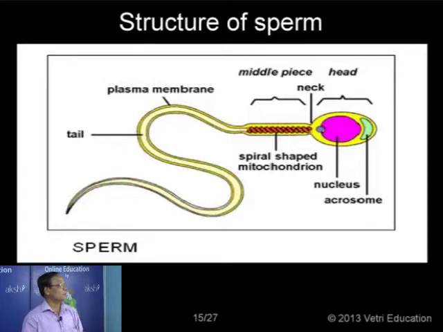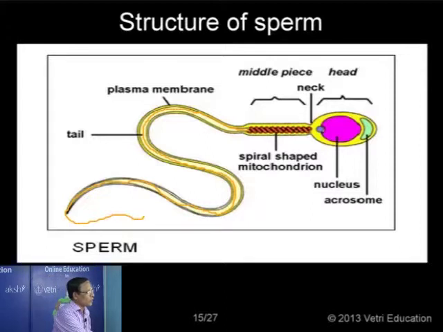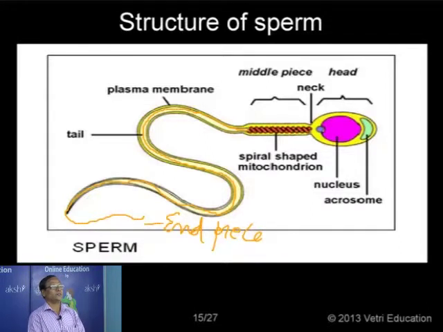Now the tail. The axial filament is proceeding through the tail, and it is also extending beyond the level of the plasma membrane. So the tail is differentiated into two parts. The part of the tail having the plasma membrane is called the main piece, and the part of the tail having only the axial filament is called the end piece. This is the end piece. So the axial filament is extending beyond the level of the main piece, and then it is called the end piece.